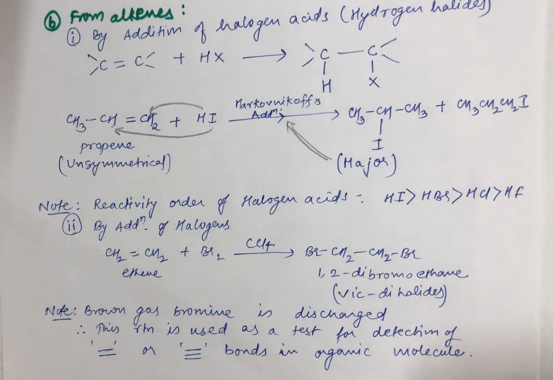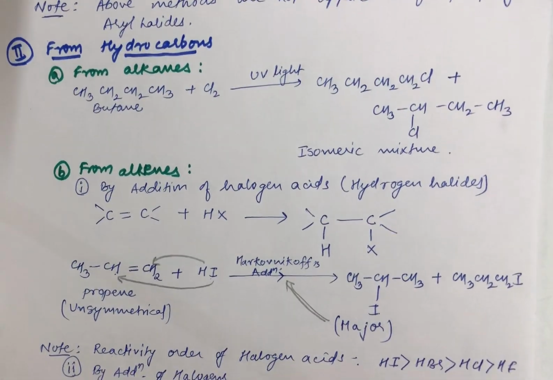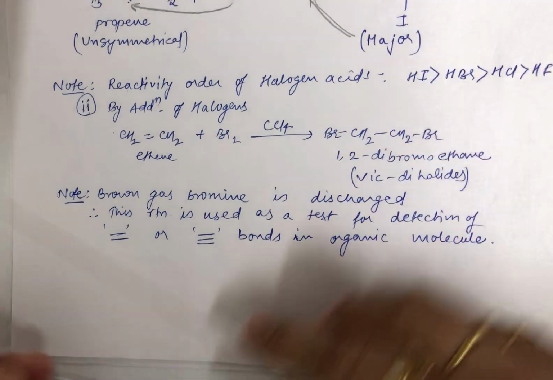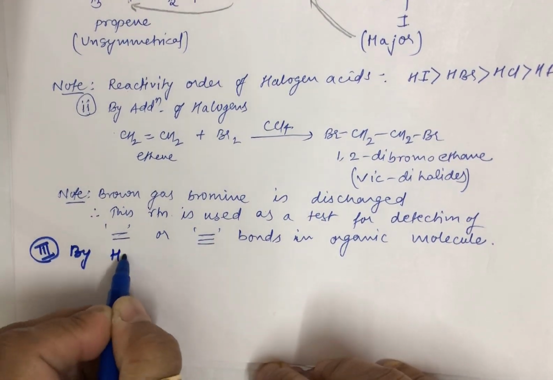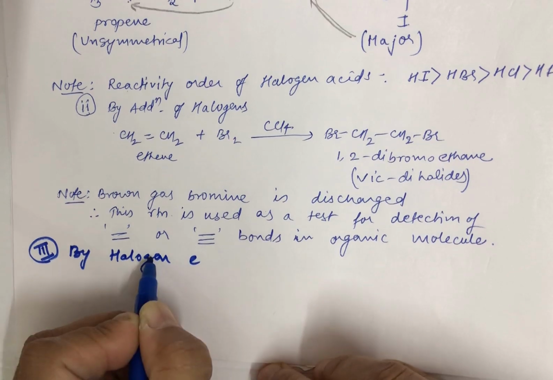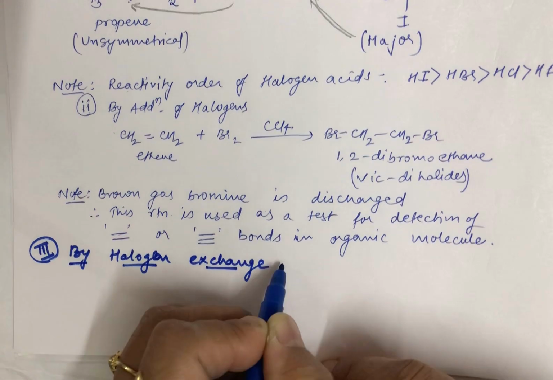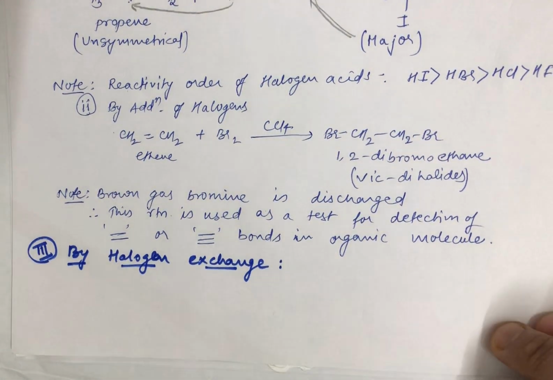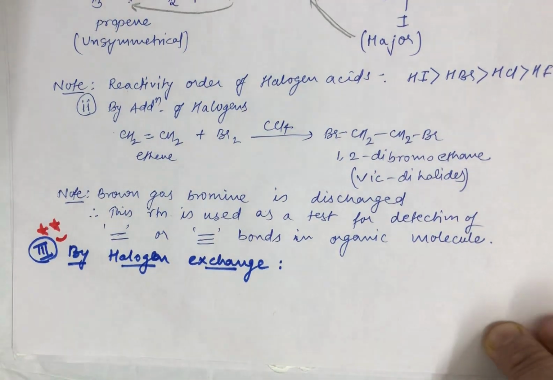From hydrocarbons you have prepared your alkyl halides. Now the third and important one is your halogen exchange. Halogens we all are aware of now, students. So by halogen exchange also you can prepare your alkyl halides. Now under this let us discuss different types of reactions, and let me tell you, from the exam point of view, this is a very important topic.